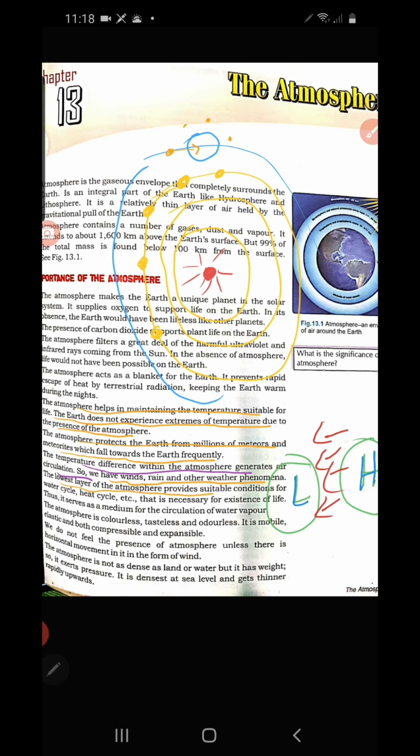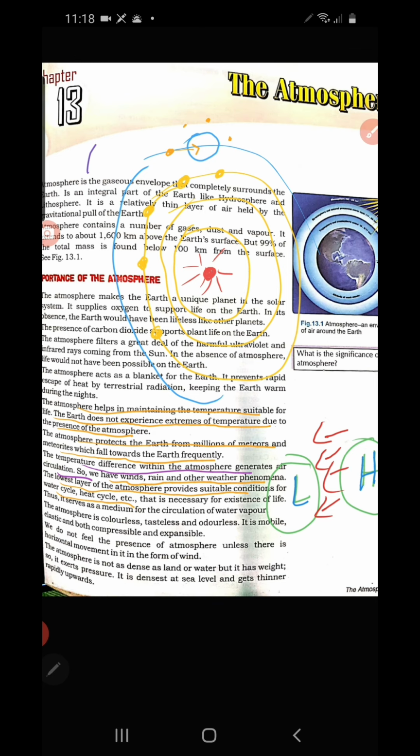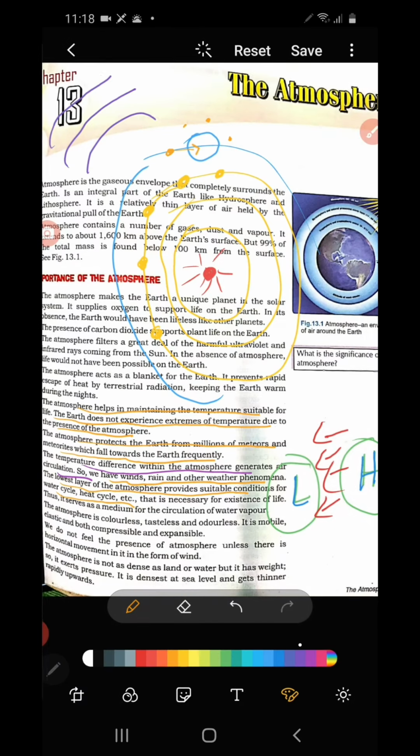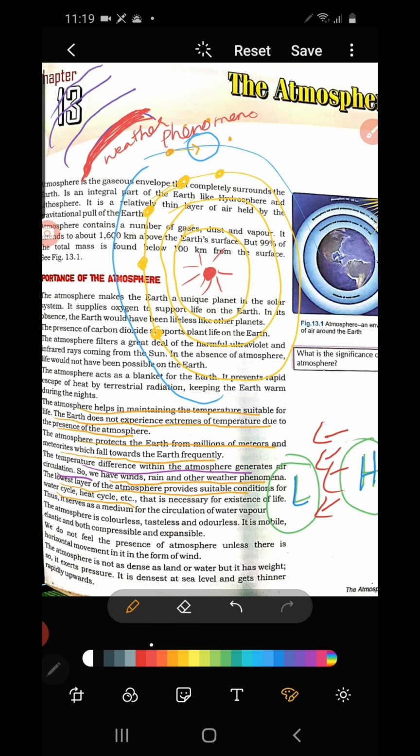Then the lowest layer of the atmosphere provides suitable conditions for the water cycle, heat cycle, etc. We discussed that the earth has 5 important layers. The lowest layer of the atmosphere is called what? Troposphere. All the important phenomena, like rain and cloud formation, take place in the lowest layer of the atmosphere, that is the troposphere.